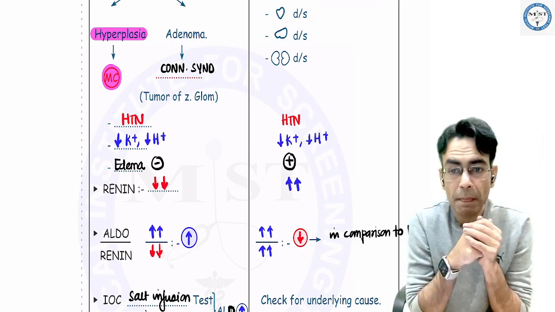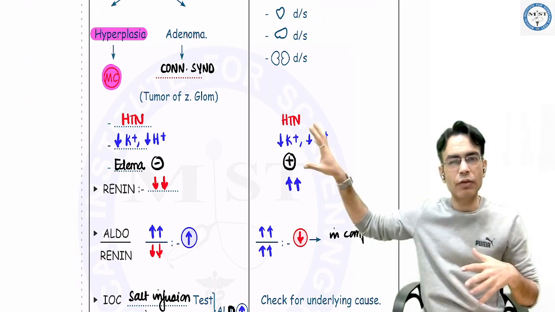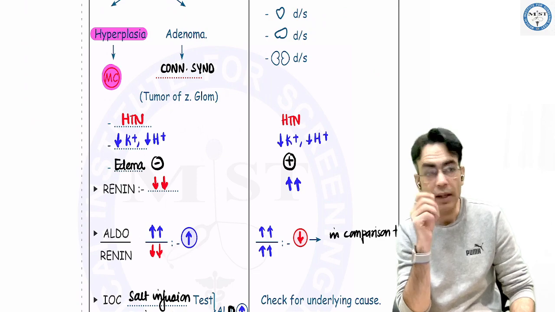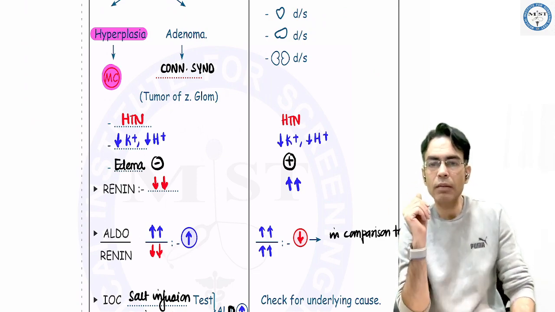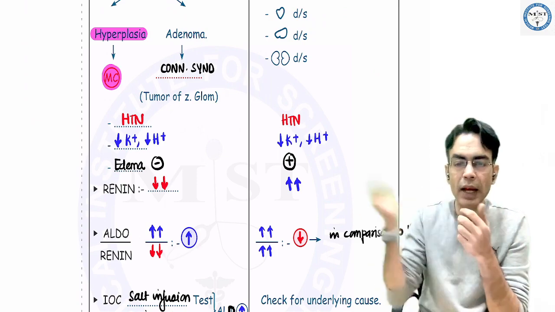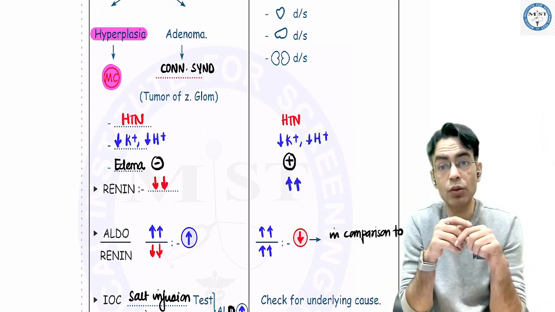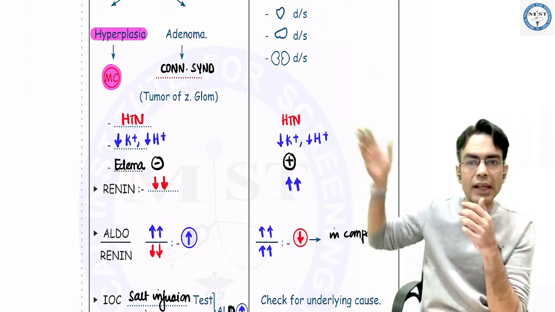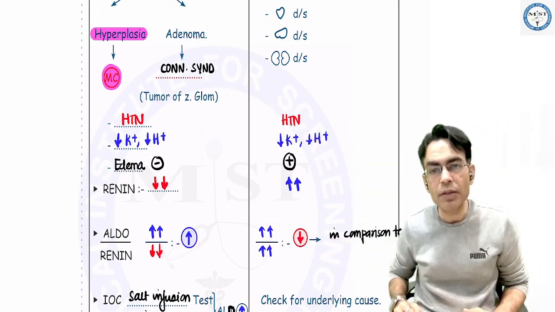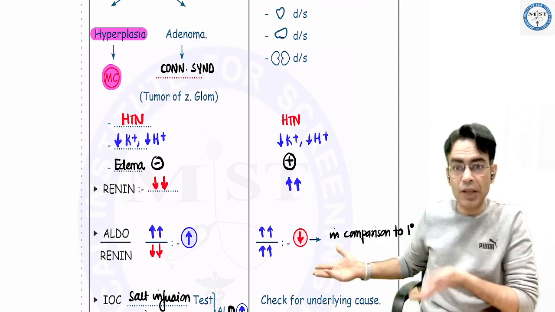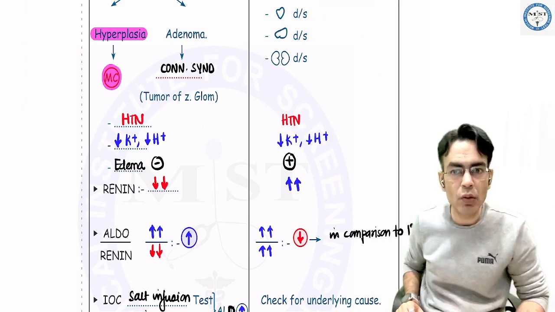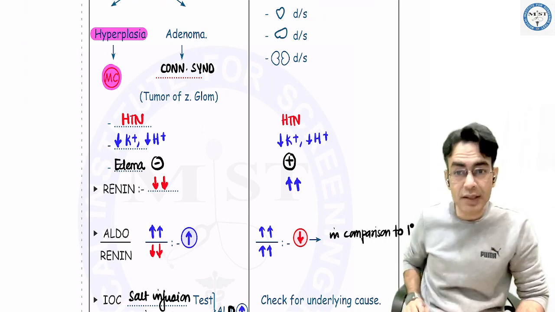पढ़ा ही आपने. So how do I differentiate? On the basis of features मेरे को नहीं मिलेगा differentiation. Then what? I check the renin levels. Renin levels in primary कोई लेना देना ही नहीं है, so renin is low. Renin levels in secondary, yes, it will be high. So I check the aldosterone to renin ratio. Whether it is primary or secondary, aldosterone is high. Renin in primary is low, so the overall ratio becomes high, whereas renin in secondary is also high, so the ratio is low in comparison to primary. This is one test which you can do to differentiate between primary and secondary.